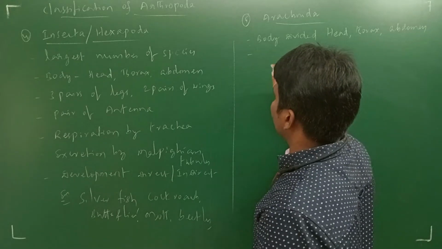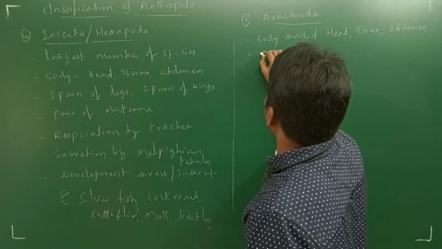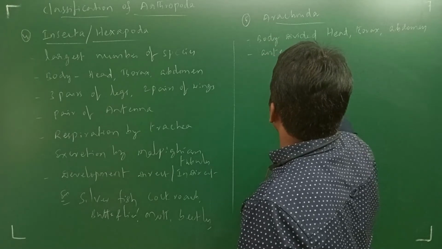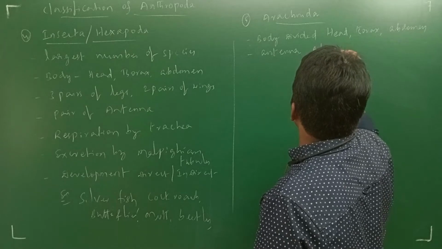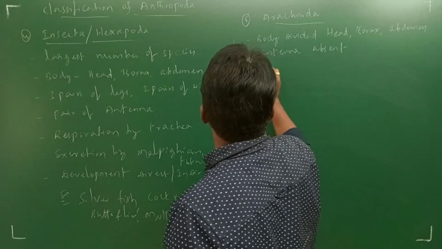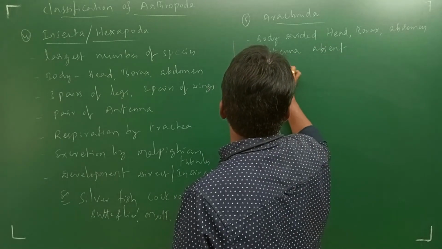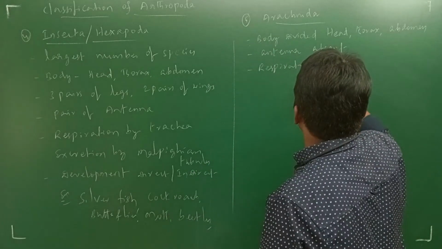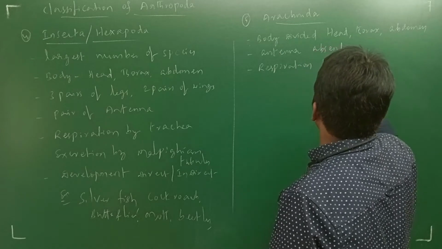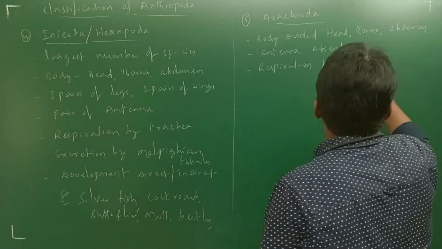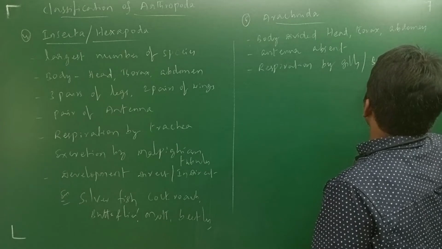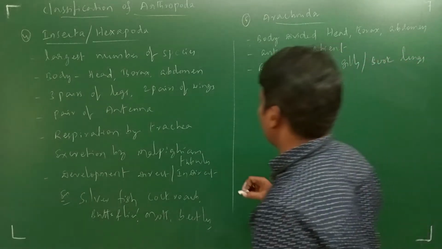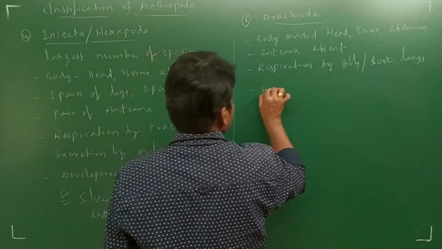In these organisms, antennae are absent. Here respiration is by book gills or book lungs, which you can observe. Okay. Next, excretion.